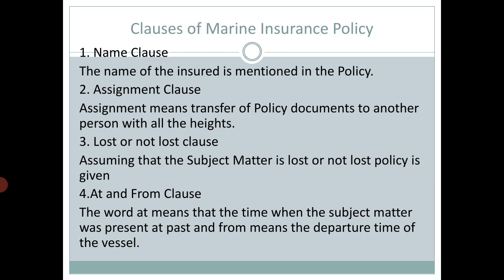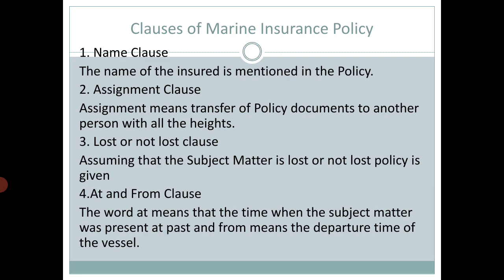Okay, then it is at and from clause. At means from where, from means to where. Means from where the vessel will be departing and where it will reach.